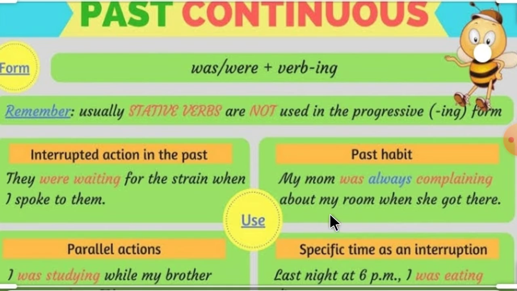Then next is past habit. My mom was always complaining about my room when she got there. That means it was the habit of my mom that whenever she visits my home, whenever she visits my hostel, she was always complaining about my room, that my room is so messy or so dirty, like that. It was my mom's habit.